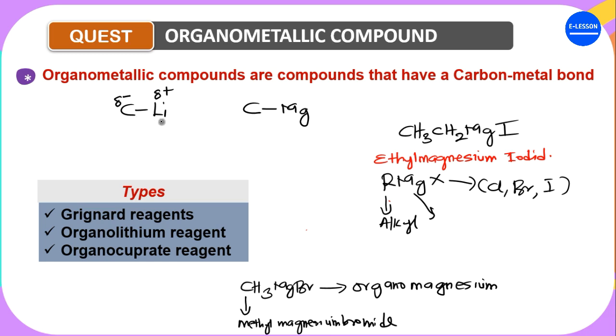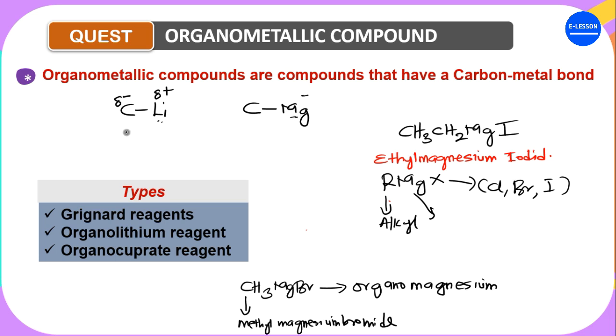So you can see that between lithium and magnesium, which one do you think is more electronegative? Magnesium is, of course, more electronegative than lithium. Lithium is more electropositive than magnesium. So you see that because magnesium is more electronegative than lithium, it will make the carbon in the carbon-lithium bond more electronegative than the carbon in the carbon-magnesium bond.